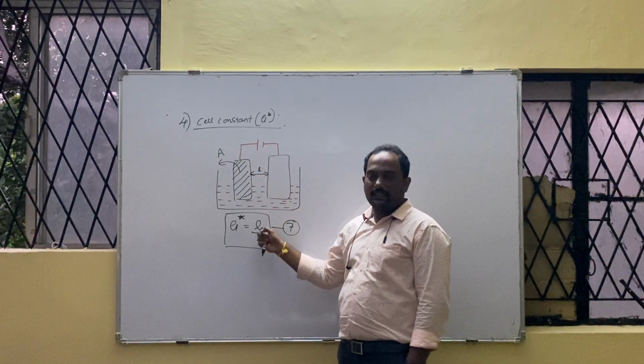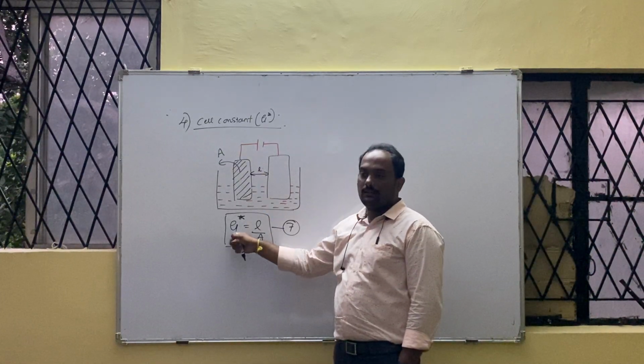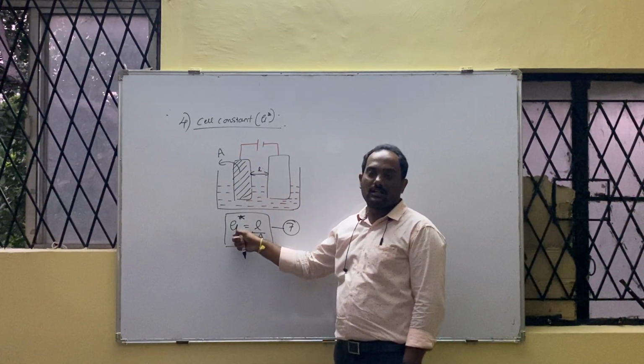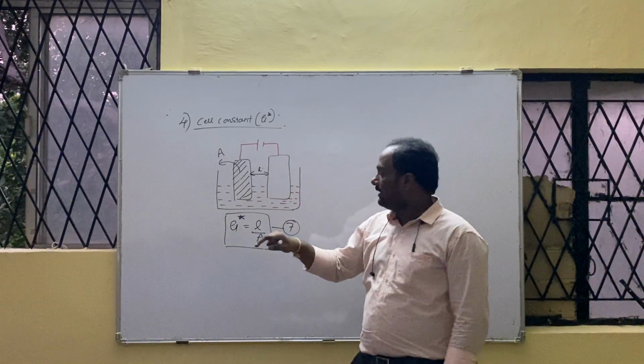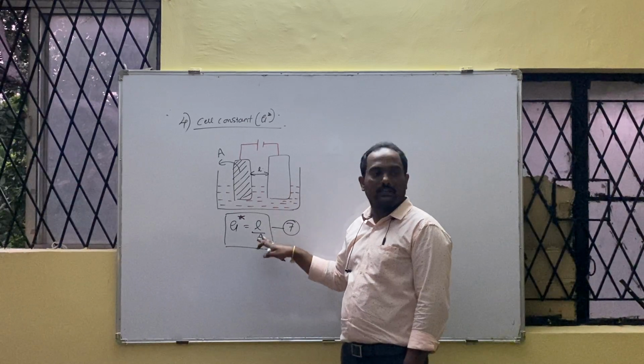L. What is A? Area of electrode. If you take a ratio of that, what do you get? Cell constant, nothing but G star. How do you define it? Ratio of distance between the electrodes to the area of electrode.